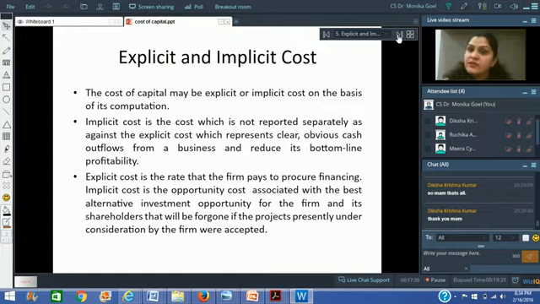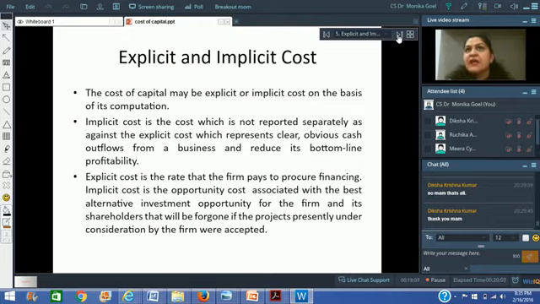It's the cost that the shareholders or the owners of the business would have earned, a return that the owners of the business would have earned had they invested this money somewhere else. So it is the opportunity cost of capital, the implicit cost, which has not been expressly written anywhere. It has not been expressly decided or agreed in any particular agreement. But still there's a cost, because you have to meet the expectations of your shareholders, right?